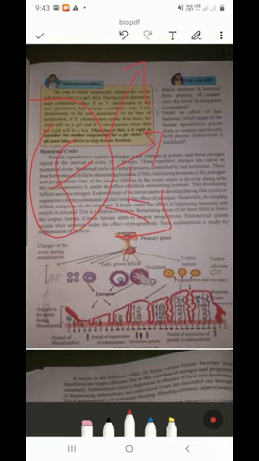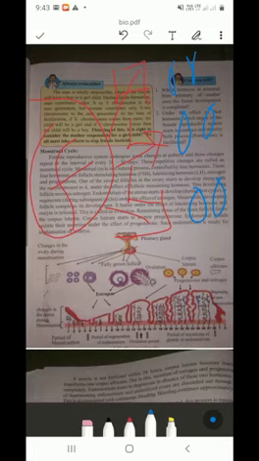As it bursts due to luteinizing hormone, it gives out the oocyte. This is called ovulation. When due to the effect of luteinizing hormone the follicle bursts and the oocyte is released, this process is called ovulation.